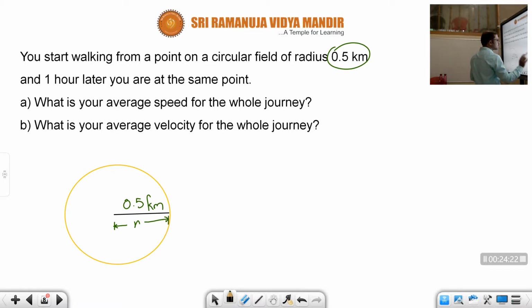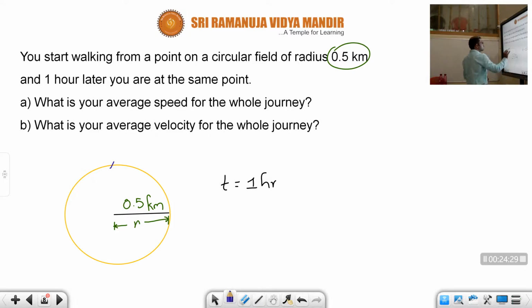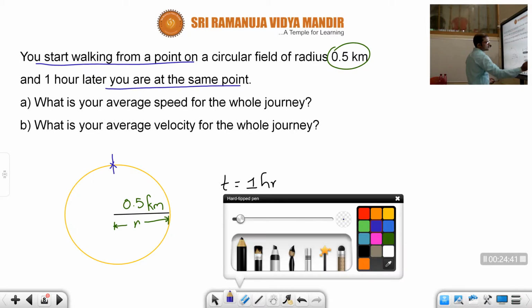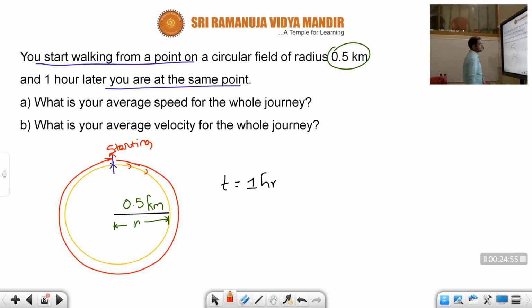What time is given in the question? 1 hour time duration. In 1 hour, from which point did they start? After 1 hour later, you are at the same point. It means you start walking from a point, and after 1 hour you are at the same point. Let us consider this is the starting point, and let us consider this is the direction of motion. The person traveled like this and again reached here only.